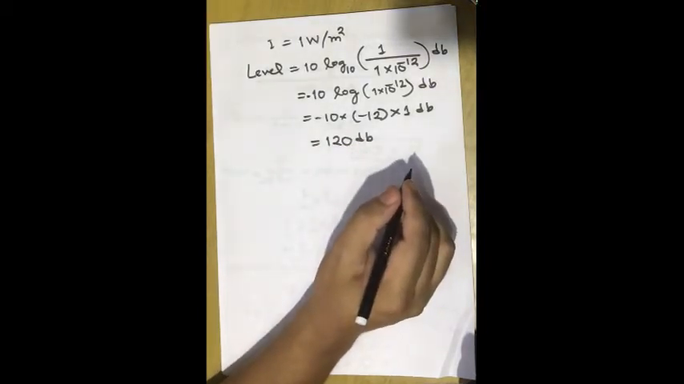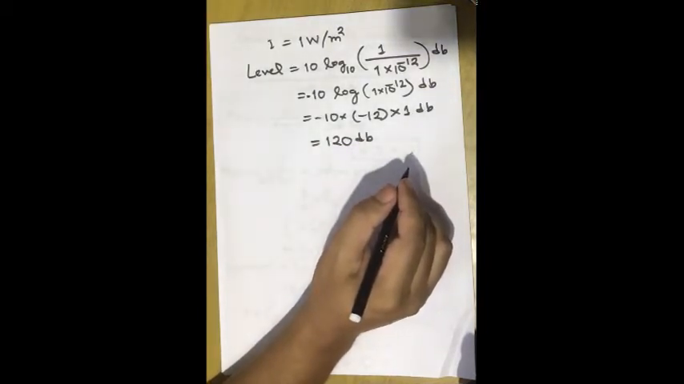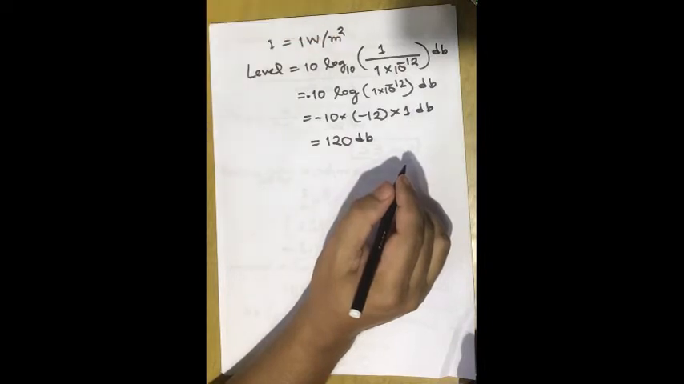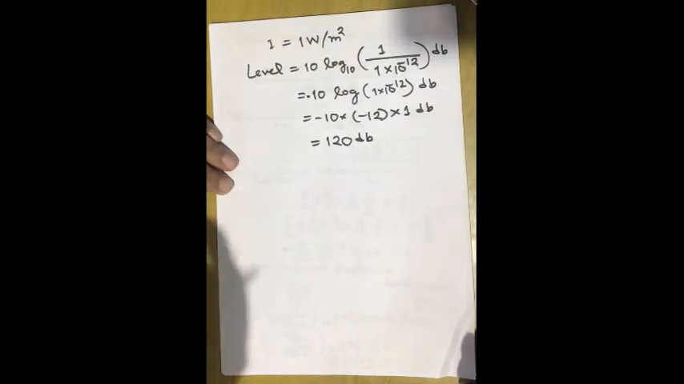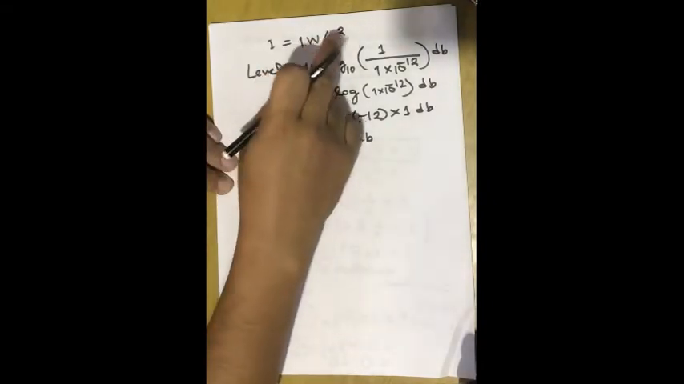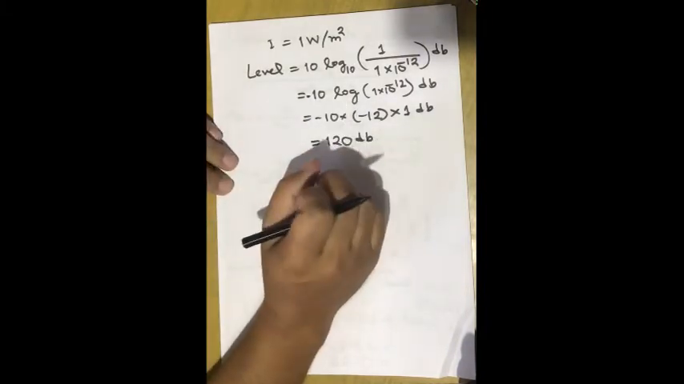Okay, so 1 watt per meter square is a very powerful sound. If your intensity level becomes more than that, it will be very difficult for it. Sometimes it becomes painful for hearing. So 1 watt per meter square, if we convert into decibel, it will be 120 decibel.